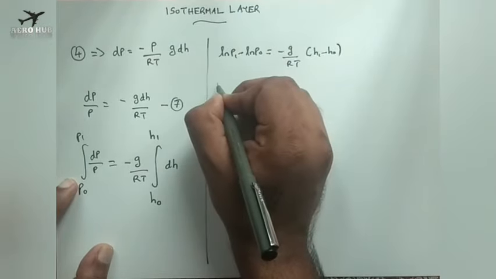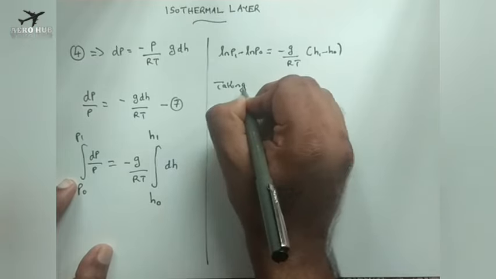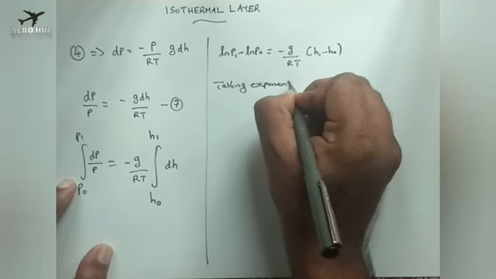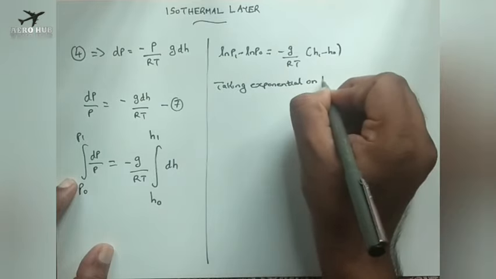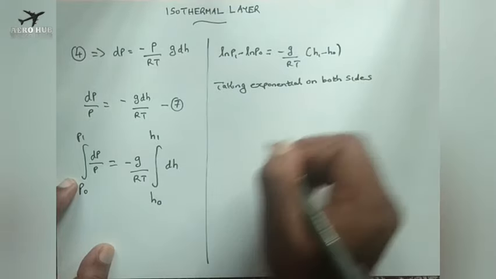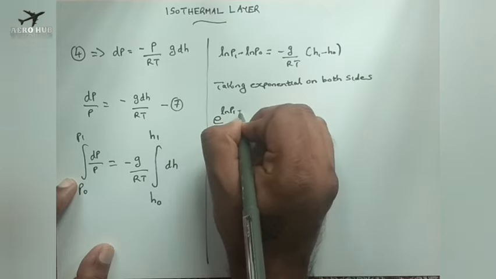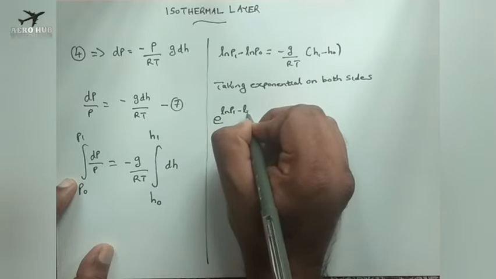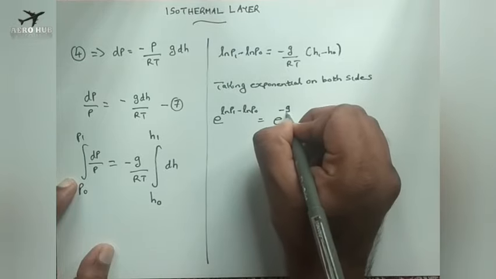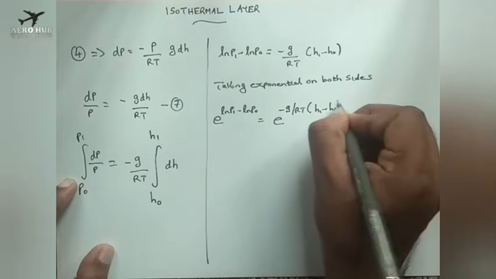So now taking exponential on both sides, that is e power ln P1 minus ln P naught is equal to e power minus G by RT into H1 minus H0.